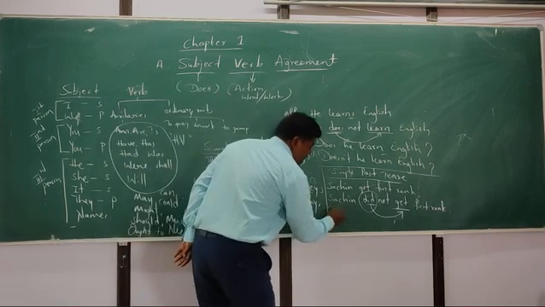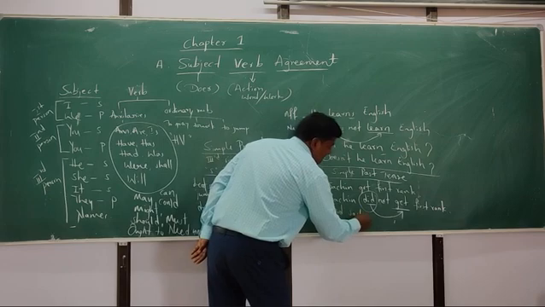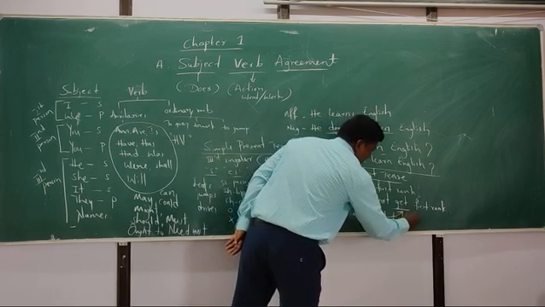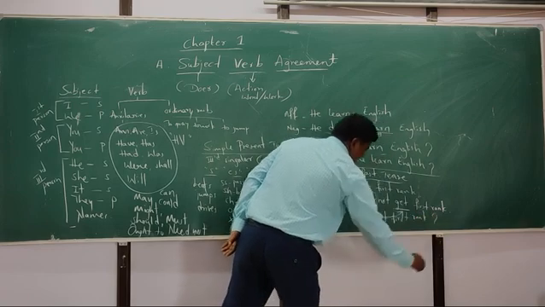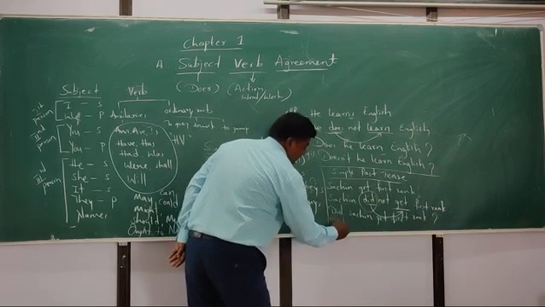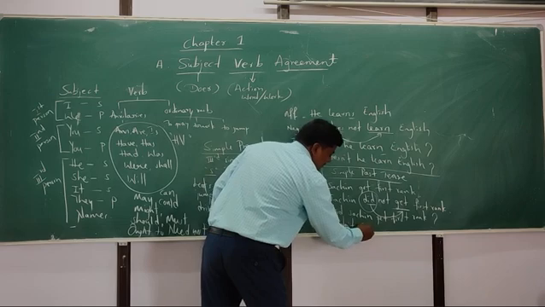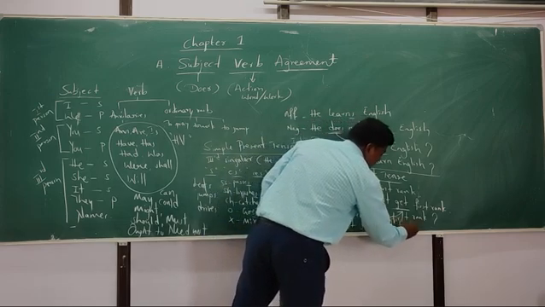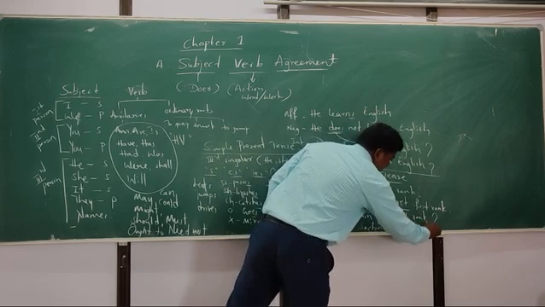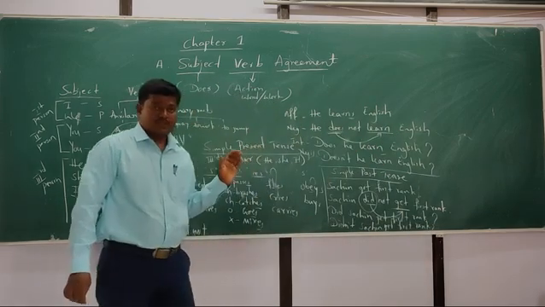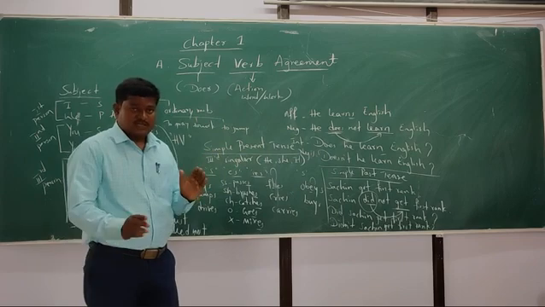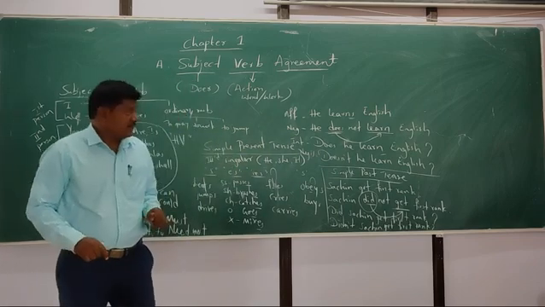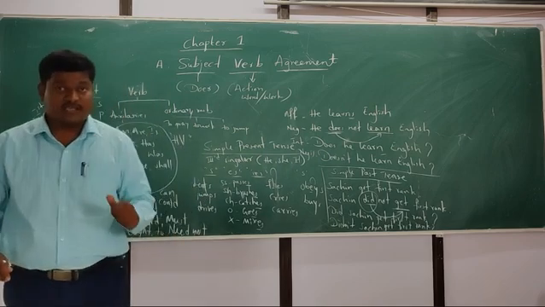Same for the interrogative also. Did Sachin get the first rank? Question mark. Then again, didn't Sachin get first rank? So this is the basic concept, basic rules. Okay. See here, let's see some examples.